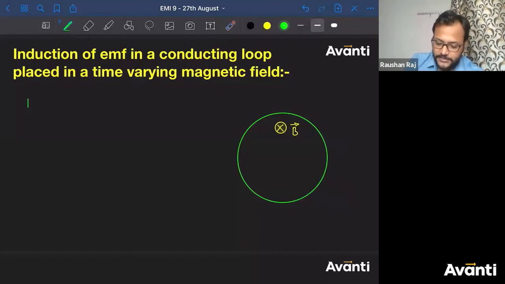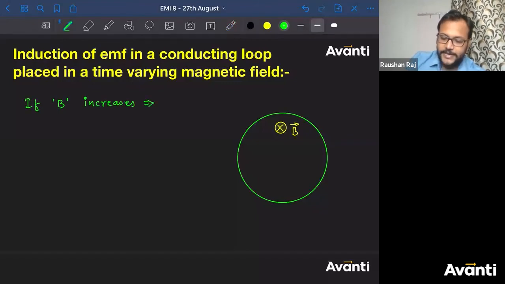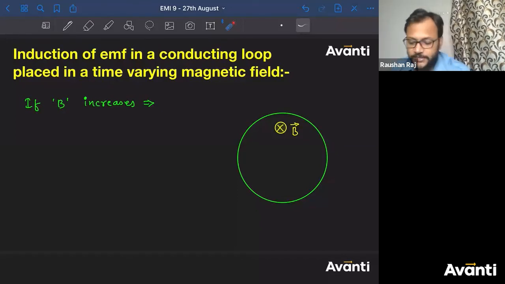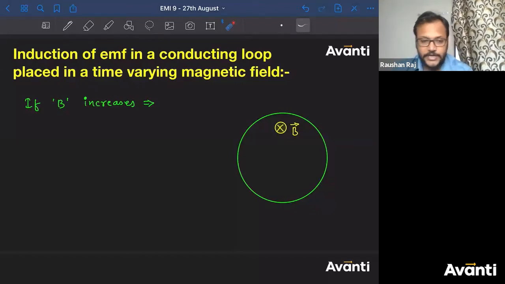If B increases, tell me what will be the direction of induced current? This is very, very interesting, guys. Please respond to me and please give the answer properly. If B increases, tell me what will be the direction of induced current in the loop.